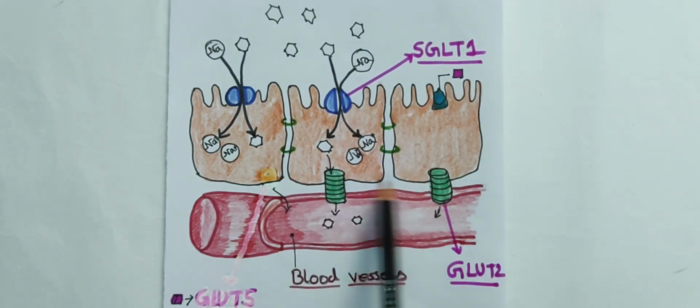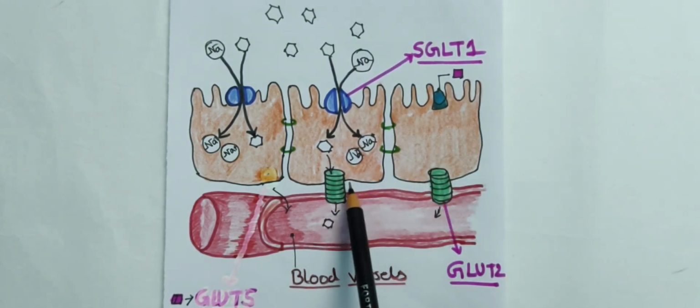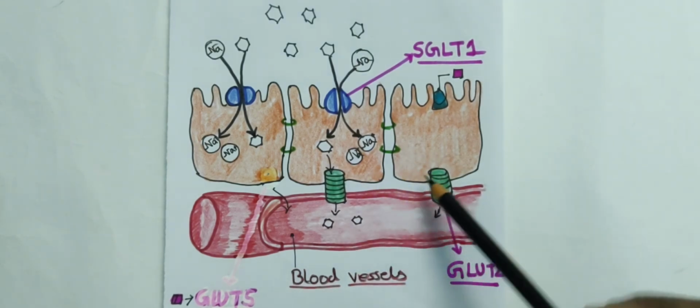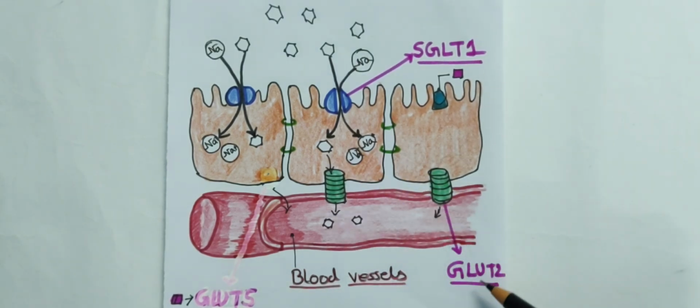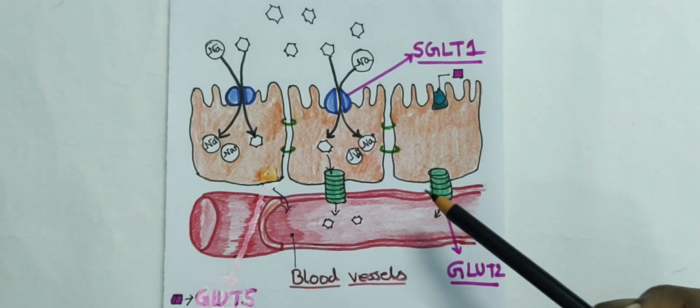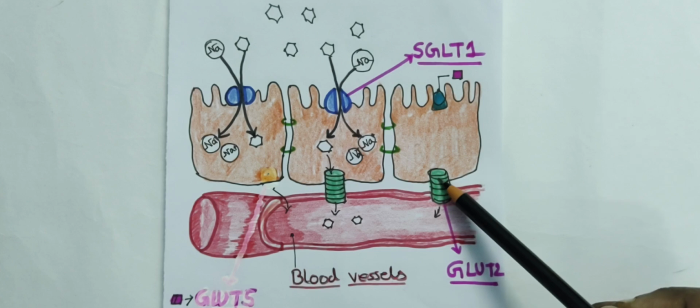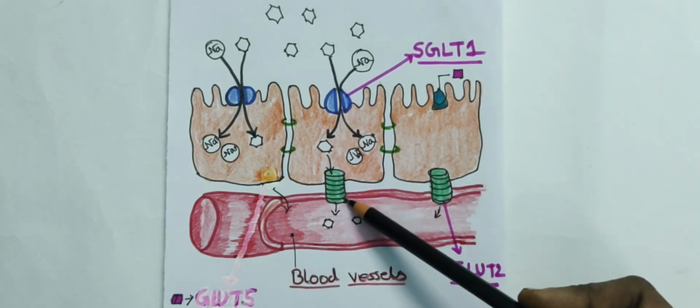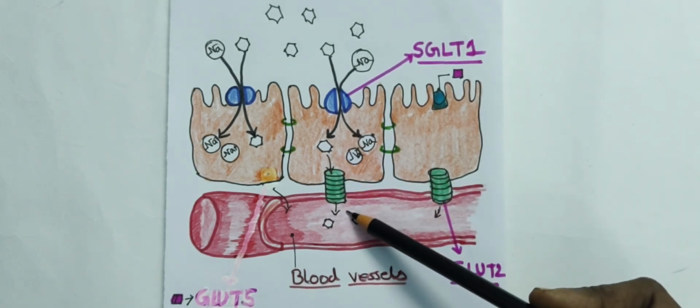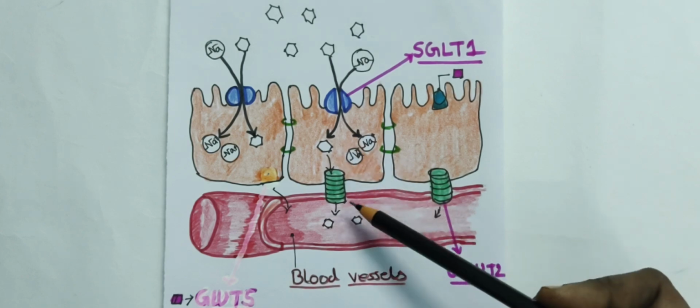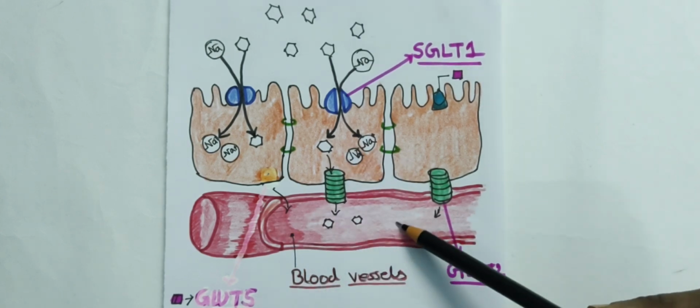There are other channels. These green portions, I marked them in green color. These channels are called GLUT2. GLUT2 helps the glucose molecules to come within the blood. That means the glucose gets absorbed into the blood.